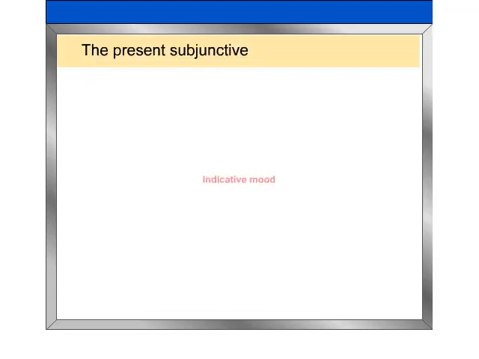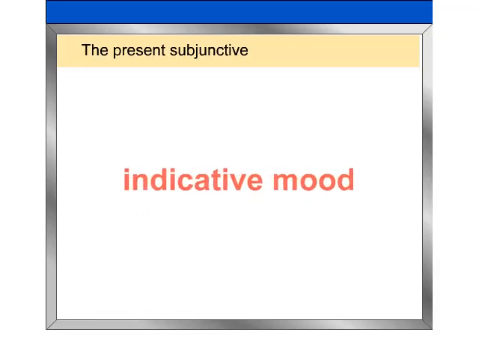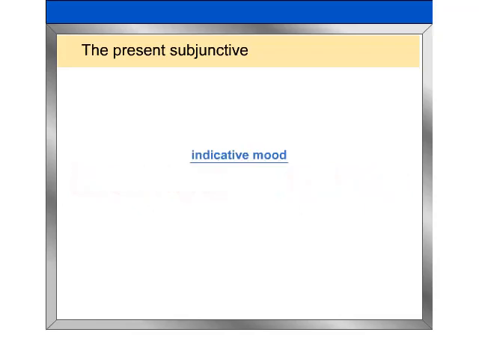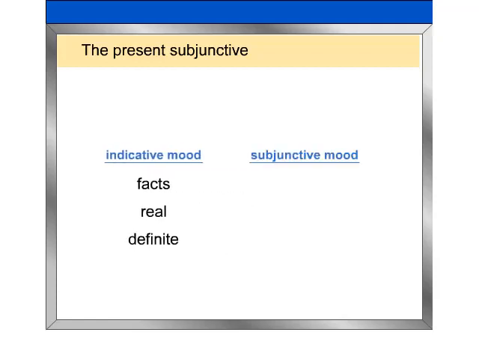With the exception of commands, all of the verb forms you have been using have been in the indicative mood. The indicative is used to state facts and to express actions or states that the speaker considers to be real and definite. In contrast, the subjunctive mood expresses the speaker's subjective attitudes toward events, as well as actions or states the speaker views as uncertain or hypothetical.